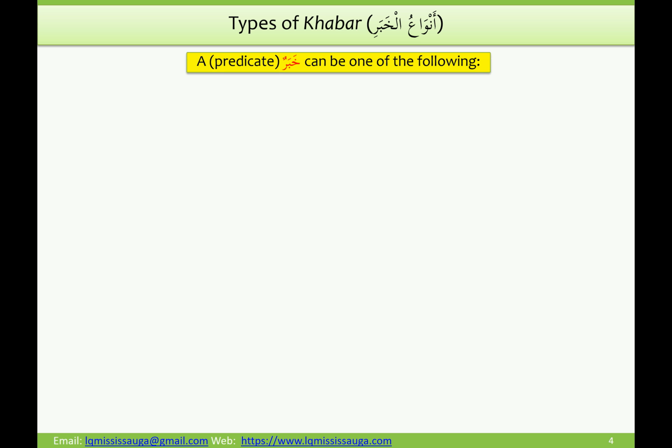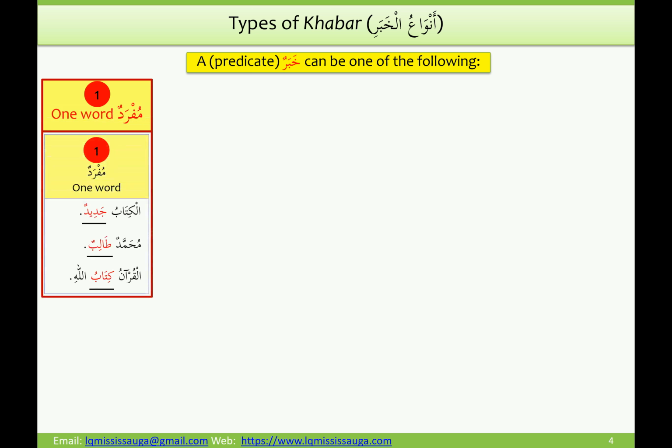A predicate, or a khabar, can be one of the following types. The first one is a mufrad, a one word khabar. Some of the examples here: Al-Kitabu Jadidun. I have highlighted the khabar in red ink with an underline, so please pay attention to that. So Al-Kitabu Jadidun, Jadidun is a khabar.